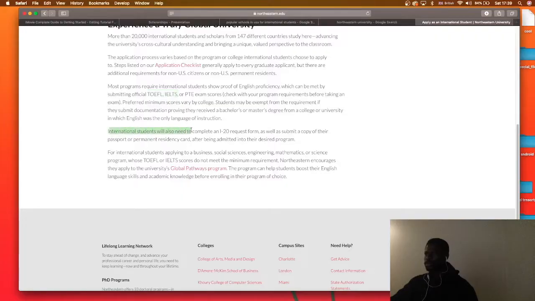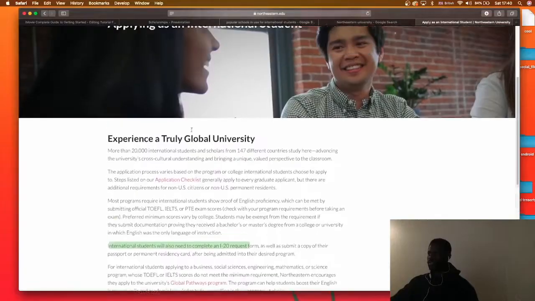International students will also need to complete an I-20 request. This I-20 form comes later on, after you have received your letter of acceptance and you send the university your financial statement or proof. They will release your Form I-20, and with this I-20, use it for visa application.